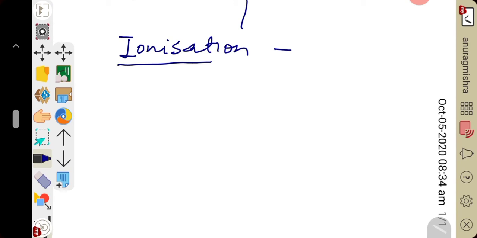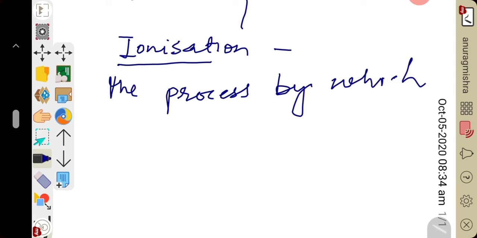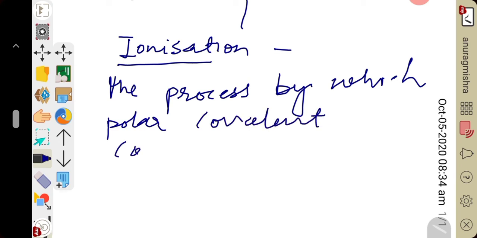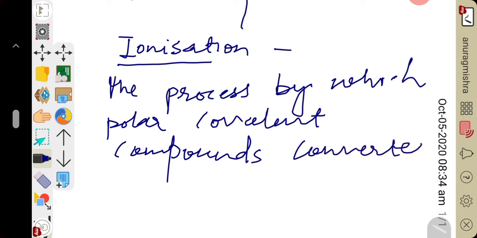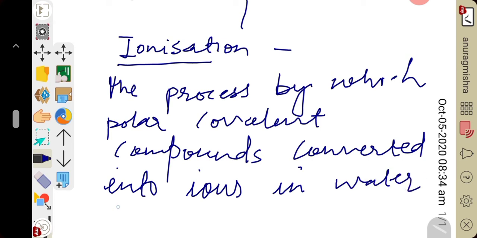I am writing the definition here, you can write it down in your notebook. The process by which polar covalent compounds, I hope you know the meaning of polar covalent compound, in the chapter on chemical bonding I told you what a polar covalent compound is, are converted into ions in water solution is called ionization.